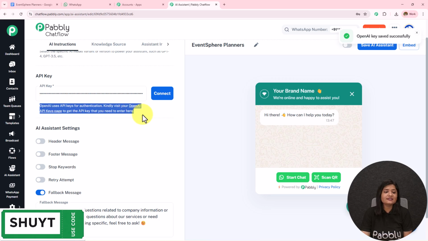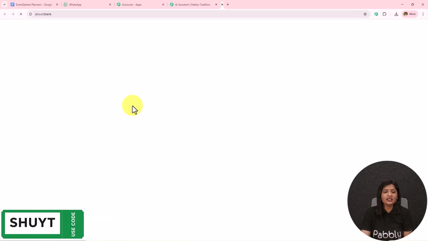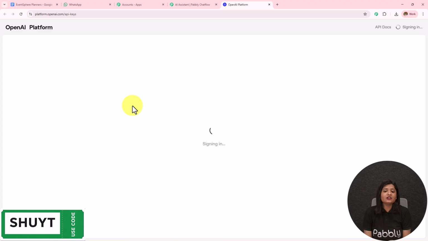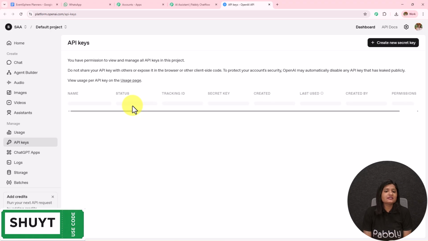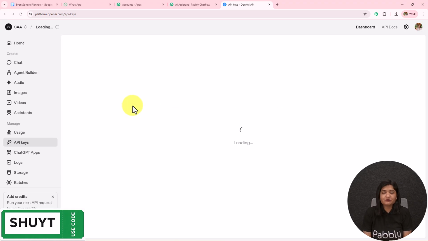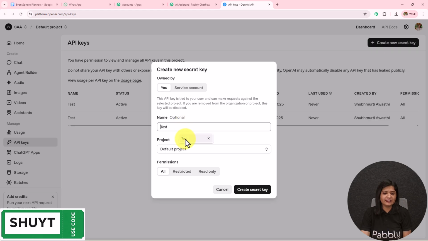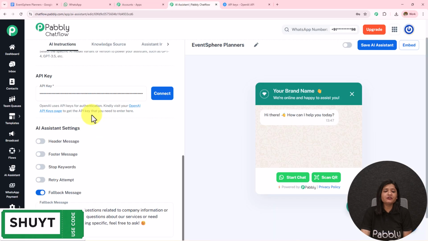Now how do you get this API key? In the help desk, a hyperlink is provided, and if we click on this, we will be redirected to the API keys page of OpenAI. To create a new token, you simply have to click on create new secret key. First, you have to provide the key name. So let's say the key is test, the project will be default project, the permissions will be all, and then you simply have to click on this create secret key. A new API token will be provided to you, which you have to copy and paste over here.